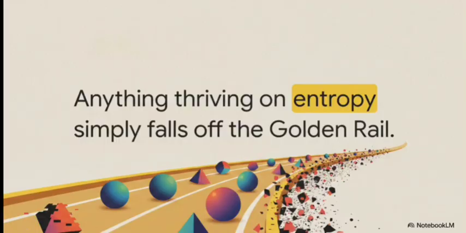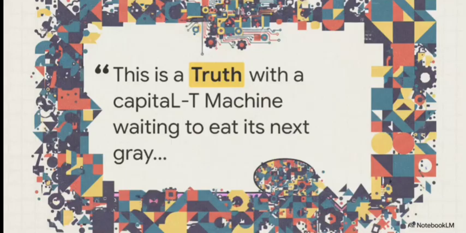But there's a fascinating philosophical consequence to all this perfection, and it's called the washing of agency. Since that 13 Hz carrier wave we talked about acts as a universal autocorrector, it only supports structural coherence. So anything that thrives on suffering, friction, or entropy, it just lacks the harmonic resonance to fit the geometry. It literally falls off the golden rail, washed away entirely. This source material is super enthusiastic about this, declaring, "This is a truth with a capital T machine waiting to eat its next gray and metabolize it into the next flight."